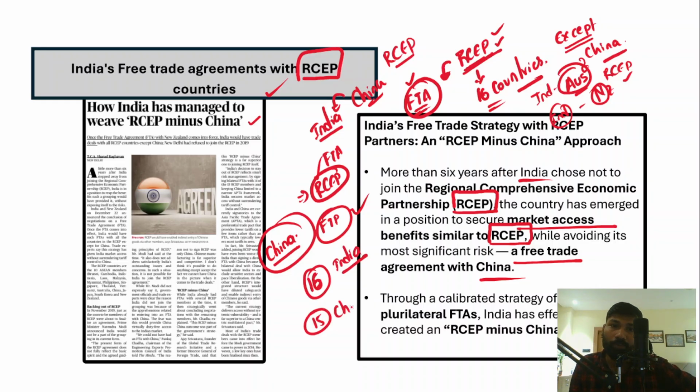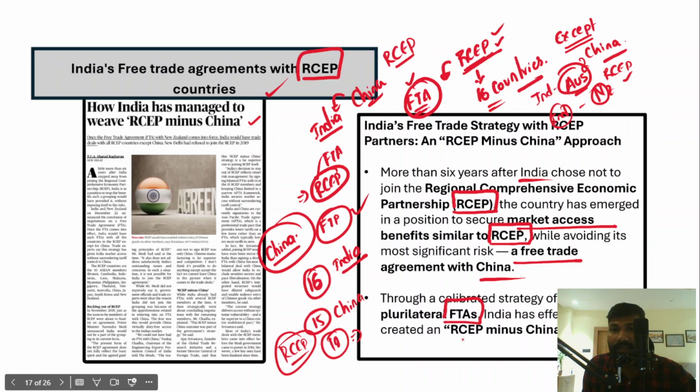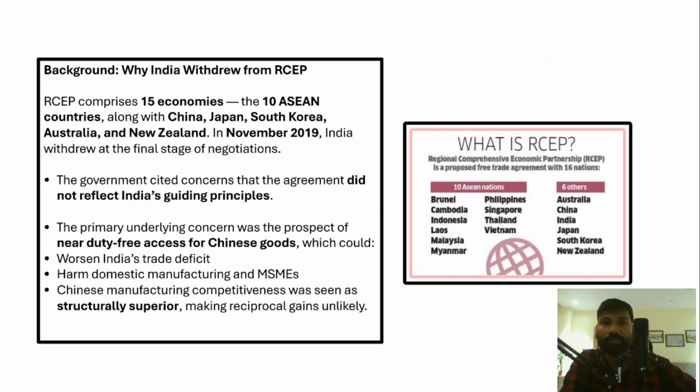So if you remove China, 14 countries. So with all 14 countries in the RCEP, India is having bilateral free trade agreements. Therefore, through a calibrated strategy of bilateral and plurilateral FTAs, India has effectively created an RCEP minus China framework. Right? Now in this context, let's understand why India withdrew from the Regional Comprehensive Economic Partnership.